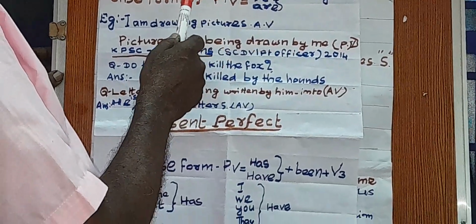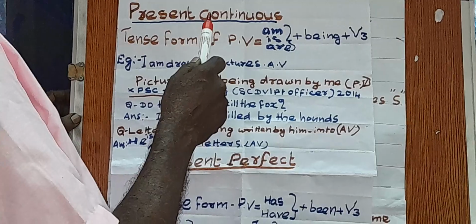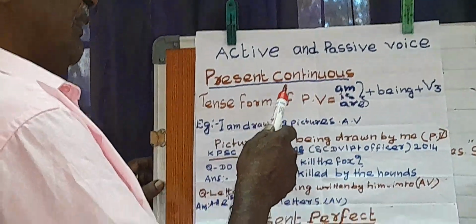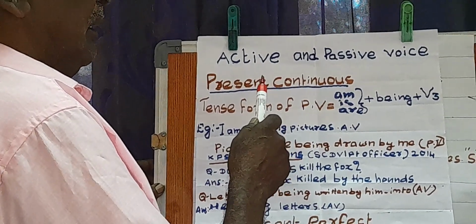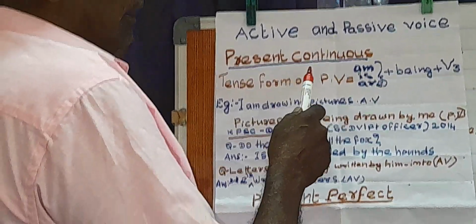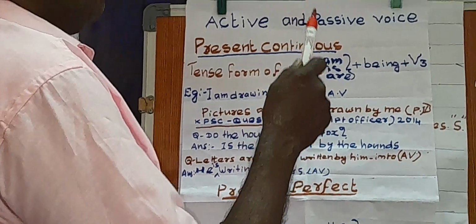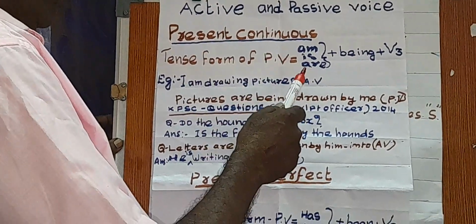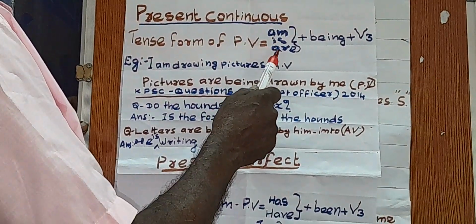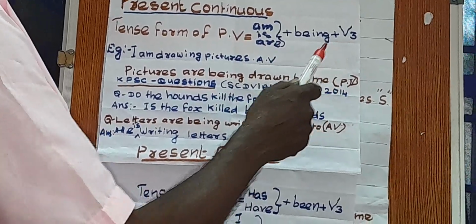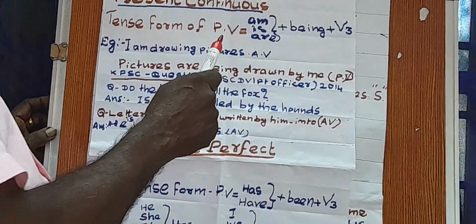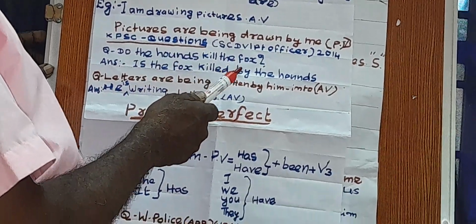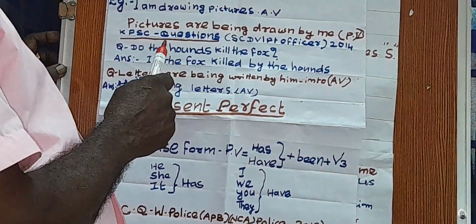You know that the tense form only, not a passive voice, is am or is or are plus verb plus ing, that is active voice. And the passive voice is am, is, are plus being plus V3. If you know both these formulas, you can convert active voice into passive voice and passive into active voice.